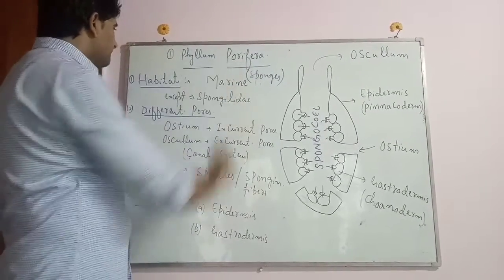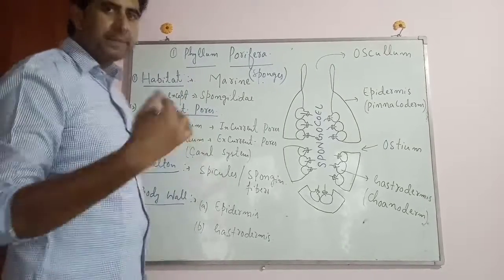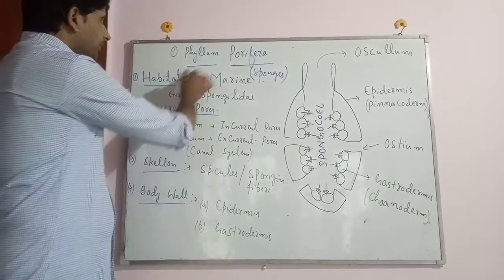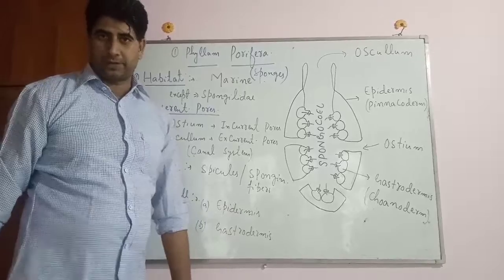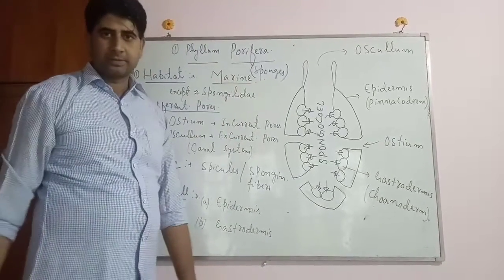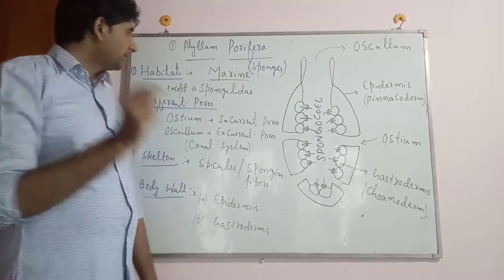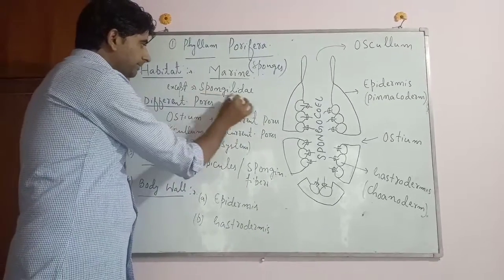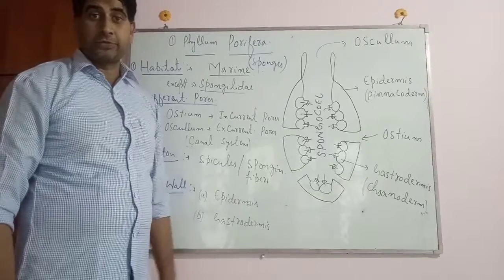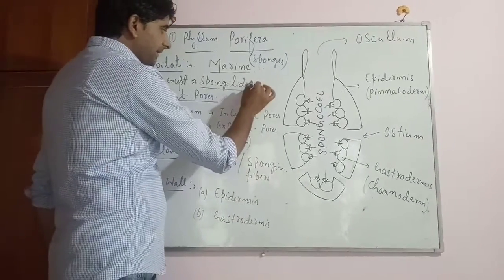और इनकी जो फीचर्स है, सबसे पहले फीचर है इनमें हैबिटेट, मींस ये कहाँ पे रहते हैं. These animals of the phylum Porifera are exclusively marine. That means they live in the saline water, except one family, that is the Spongillidae family, that lives in fresh water. और इस स्पॉन्जिलिडी की एग्जाम्पल है स्पॉन्जिला.